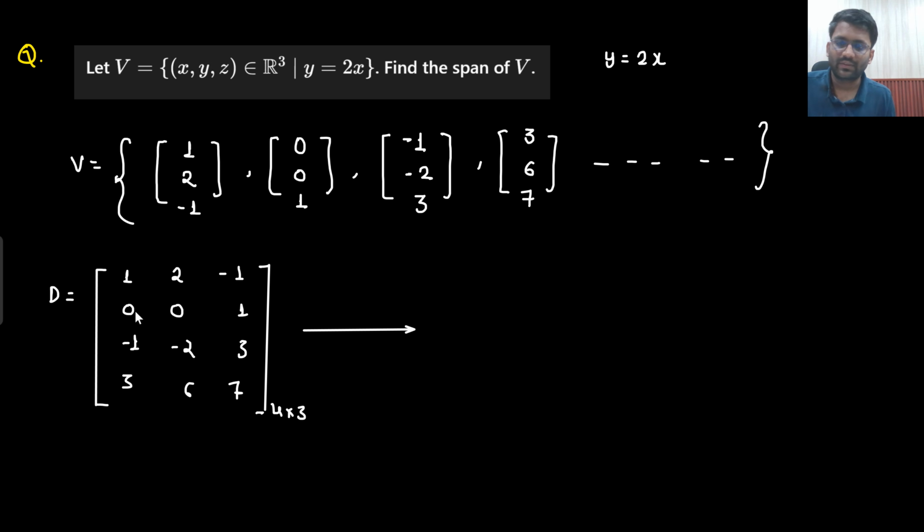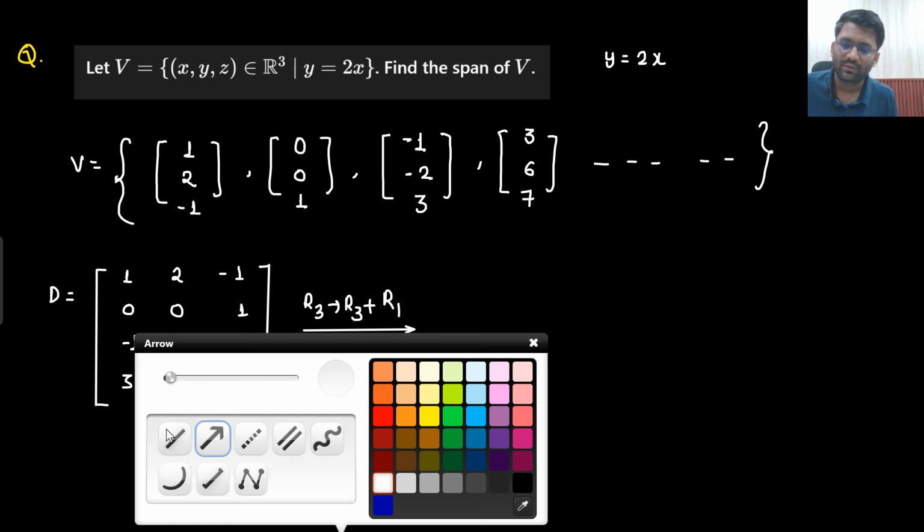So what I will do, let's keep this one as it is. I will keep this row in the last. And then in row 3 what I am doing? Row 3 is simply added with row 1. And in row 4 what I am doing? Row 4 is being subtracted from thrice of row 1. So what will you be getting?